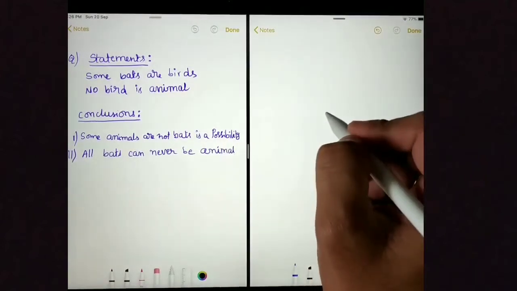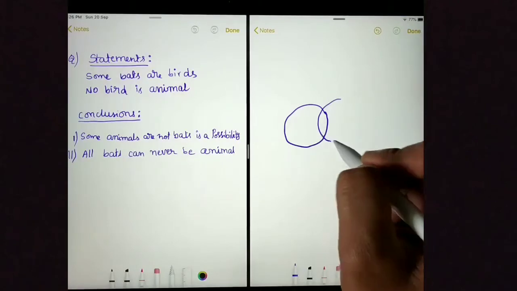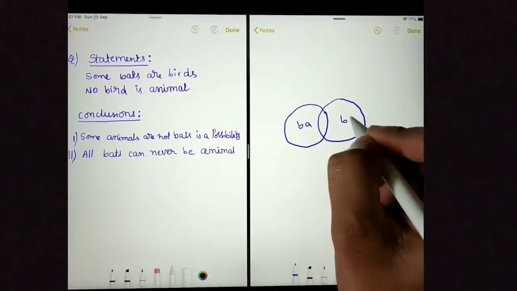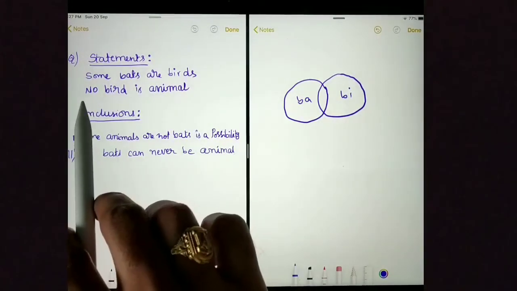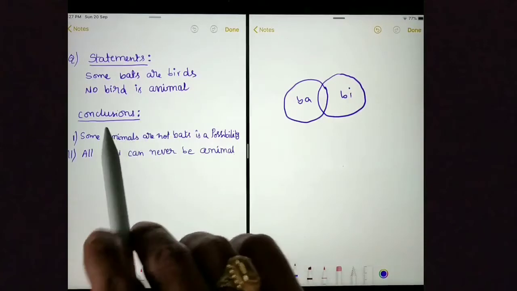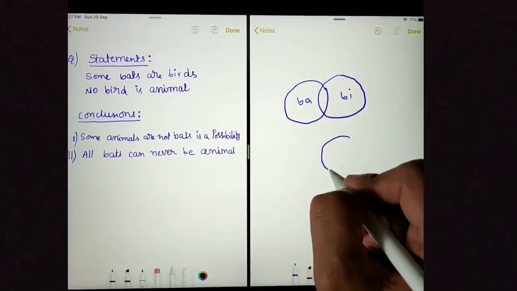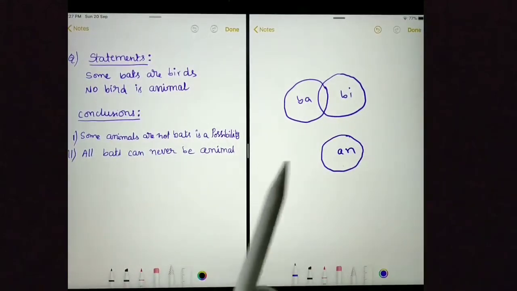Some bats are birds. This is bat and this is bird. And next statement is no bird is animal. Bird and animal are not related. We are done with the Venn diagram.